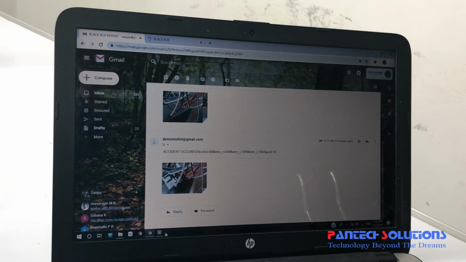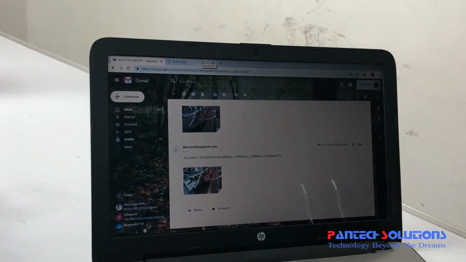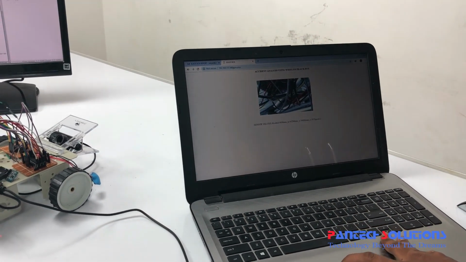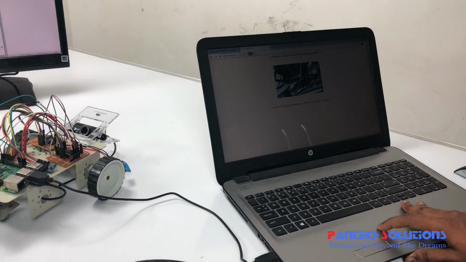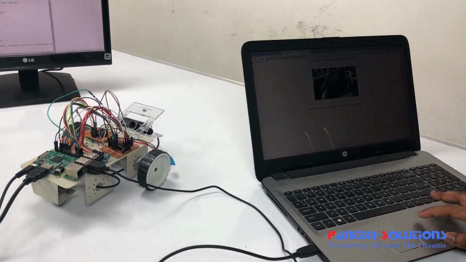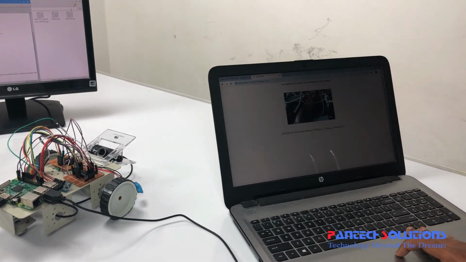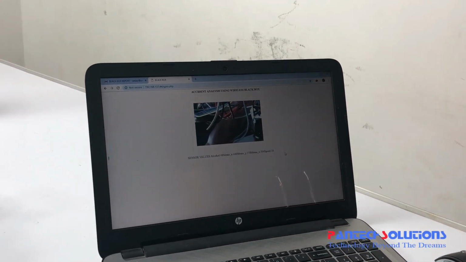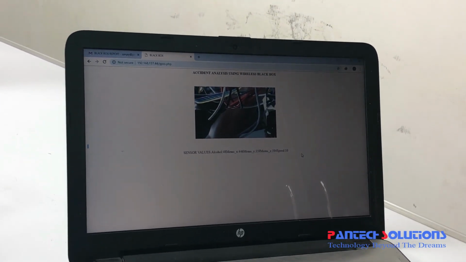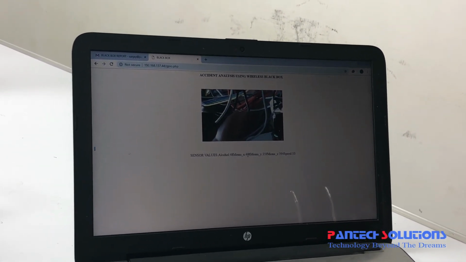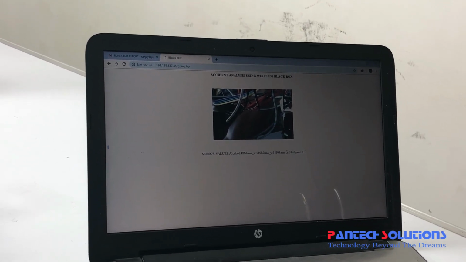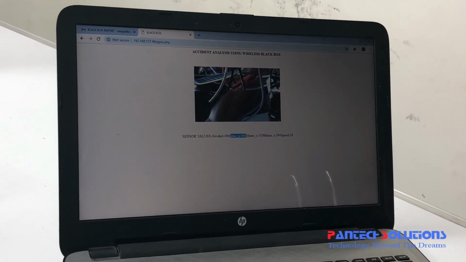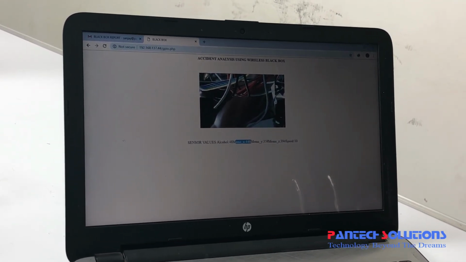Also, the main thing is we are able to visualize it in the local area by using these web pages. Now I've just configured the IP address with /gpio.php and pressed enter here. It captured some images with the sensor values, which say that alcohol consumption is normal, the y-axis is normal and the z-axis is normal, and only the x-axis differs, which shows that the car got tilted along the x-axis.